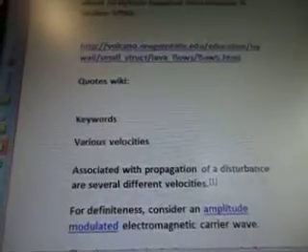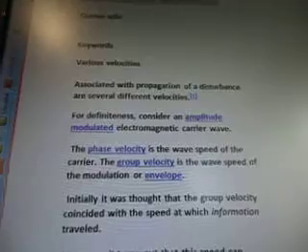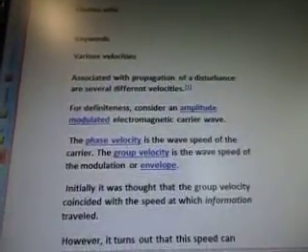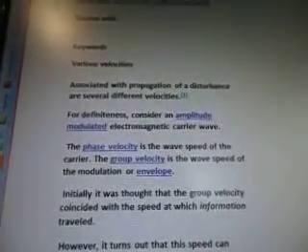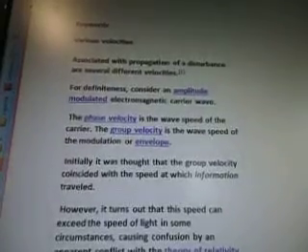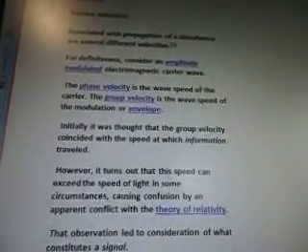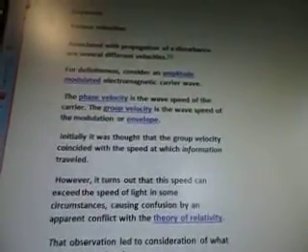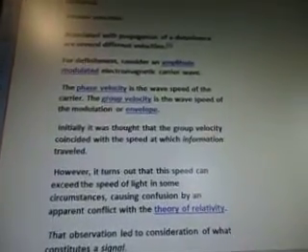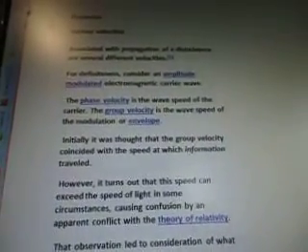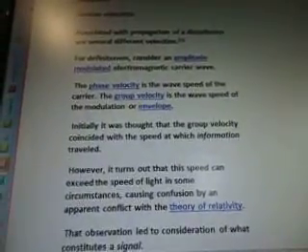volcano.oregonstate.edu. Quotes in wiki. The keywords various velocities comes up. Associated with propagation of a disturbance are several different velocities. For definiteness, consider an amplitude modulated electromagnetic carrier wave. The phase velocity is the wave speed of the carrier. The group velocity is the wave speed of the modulation or envelope. Just so you know, there will be a formula in one of the videos after this. I'm just going through all the keywords right now, okay? This is just keyword research right now.